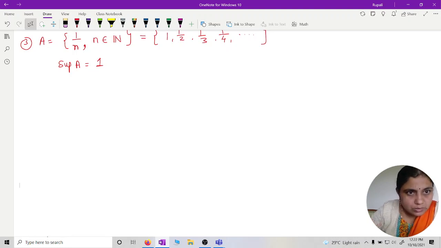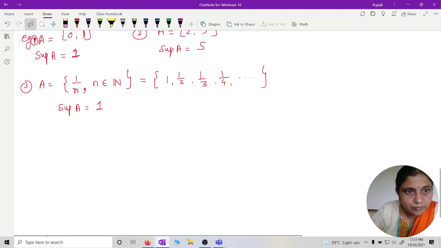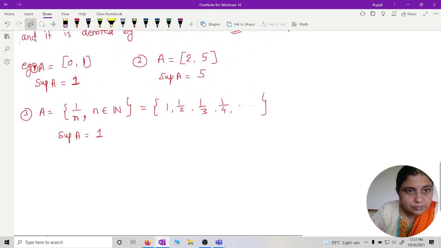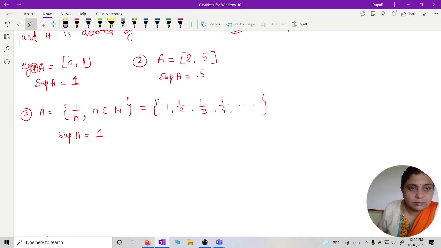Now here 1 belongs to this set itself, right? Supremum of A, or whatever least upper bound, that belongs to that set A, then we will say that supremum is also called the maximum of A.